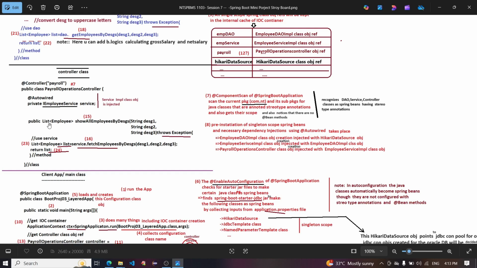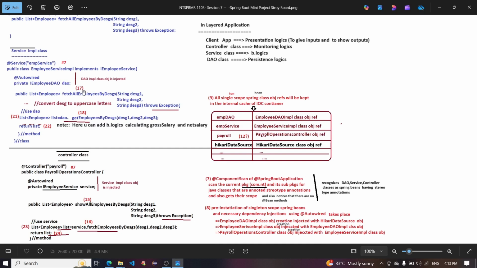15. Going to the method having public List<Employee> showAllEmployeeByDesignation(designation1, designation2, designation3) throws Exception. And 16. List<Employee> list equals service.fetchEmployeeByDesignation(designation1, designation2, designation3). 17. Going to the service implementation class method, public List<Employee> fetchAllEmployeeByDesignation(String designation1, designation2, designation3) throws Exception. 18. getEmployeeByDesignation(designation1, designation2, designation3) and list.